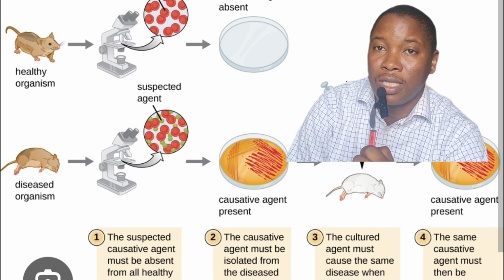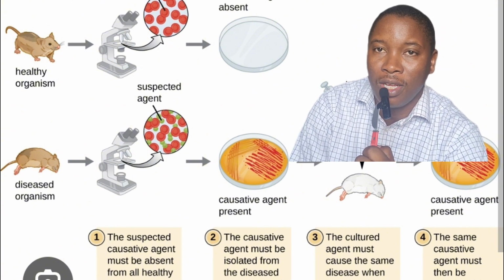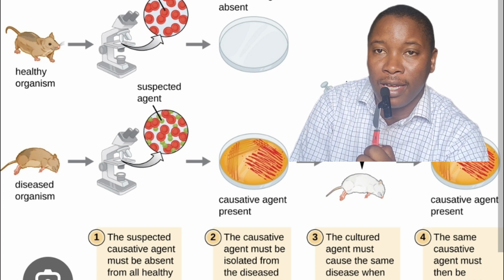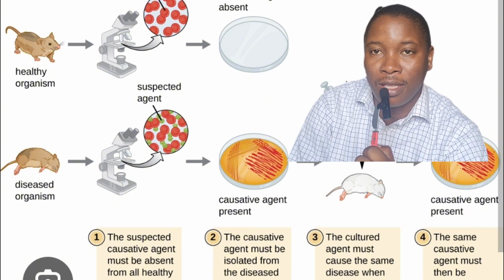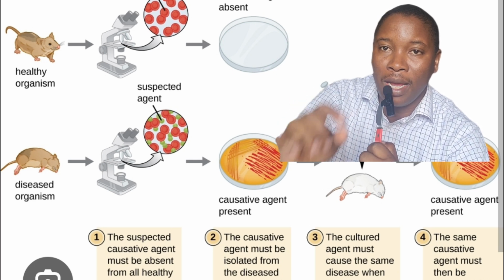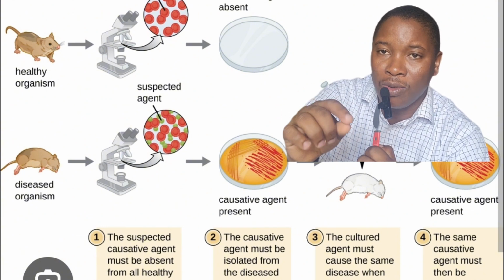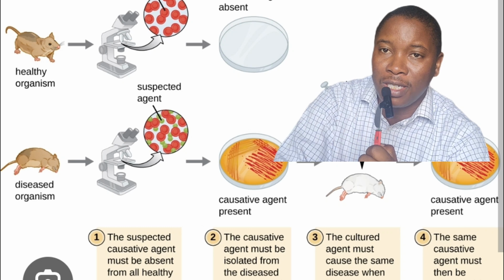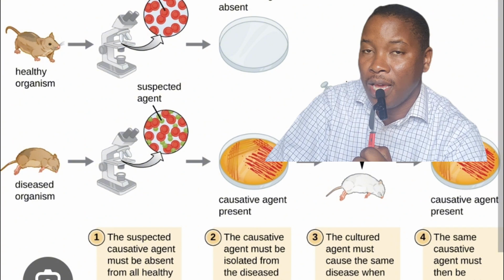The first of the postulates is that the microorganism or pathogen of interest, which we say is responsible for a disease, must be present in a diseased individual. So if you have an individual who says he's suffering from malaria, that means that if you take a sample of that individual, you're going to find Plasmodium species in that individual. It's as simple as that. So we are sure that if we say an individual is suffering from a particular disease, then we are able to isolate or take out pathogens from the diseased individual. The pathogen of interest, which we say is causing this disease, must be present within that individual. That's the first of the postulates.